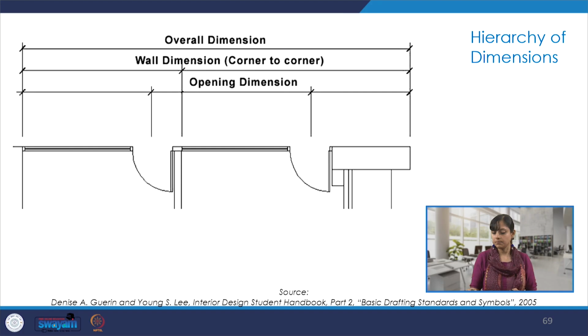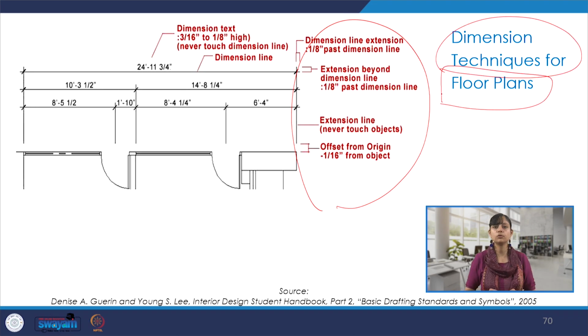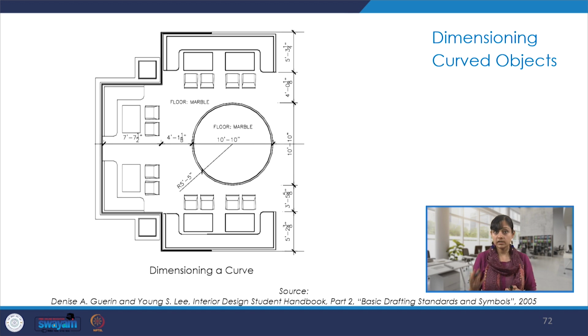And we saw some examples of that, how the dimensioning is done. And then more examples, the dimension techniques for plans, like floor plan. Some example where we have to do the dimensioning for an angled wall or wall at an angle. If there are any curved objects, or some kind of circular objects, and how do we do the dimensioning for that.